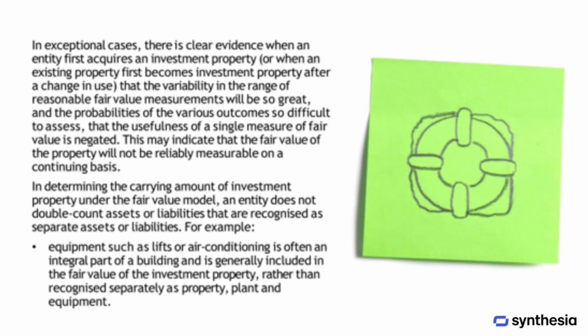In exceptional cases, when an entity first acquires an investment property, or when an existing property first becomes investment property after a change in use, there may be clear evidence that the variability in the range of reasonable fair value measurements is so great and the probabilities of the various outcomes so difficult to assess that a single measure of fair value is not useful. This could indicate that the fair value of the property will not be reliably measurable on an ongoing basis.